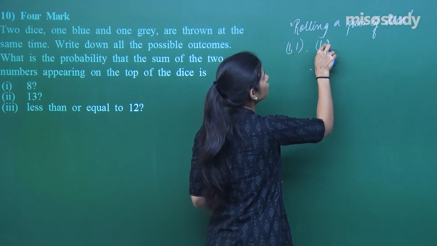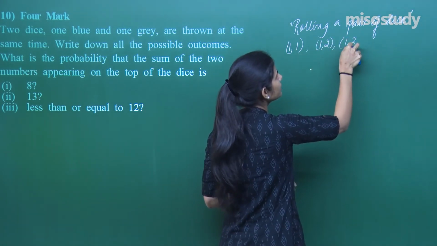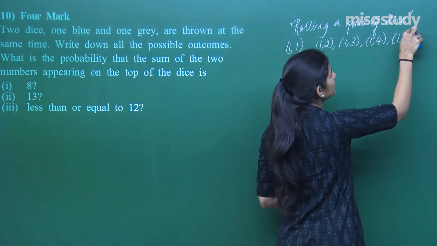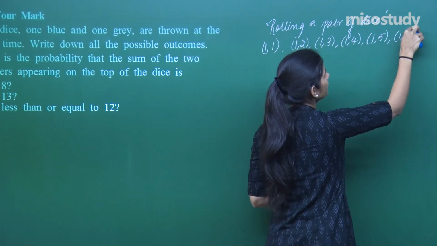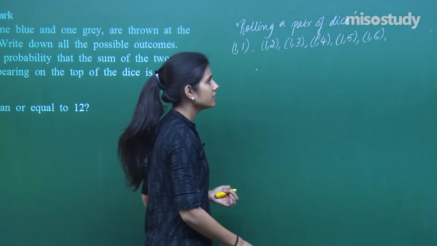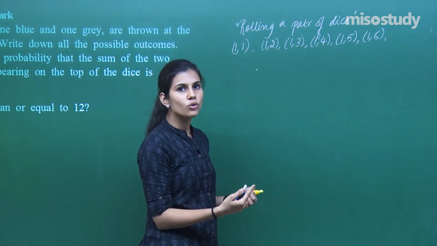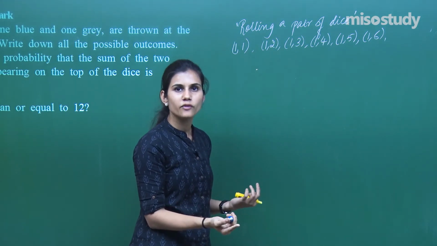1 on the first die, 2 on the second die, 1 on the first die, 3 on the second die, 1 on the first die, 4 on the second die, 1 on the first die, 5 on the second die, 1 on the first die, 6 on the second die. 1, 7 cannot exist. That means 1 on the first die, 7 on the second die? No, because a die can have numbers only from 1 to 6.